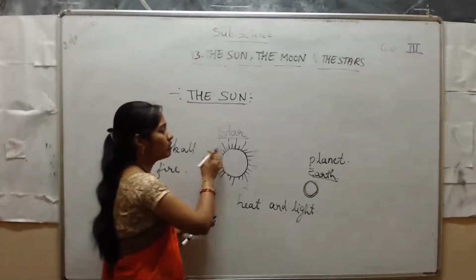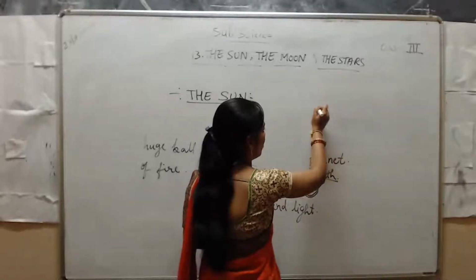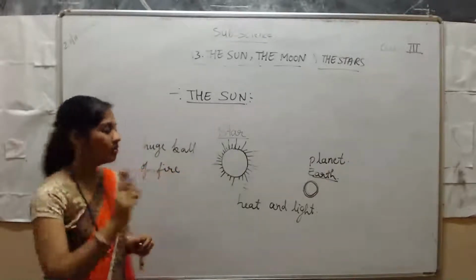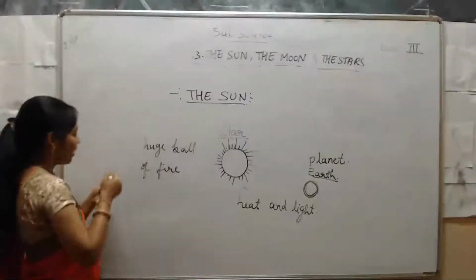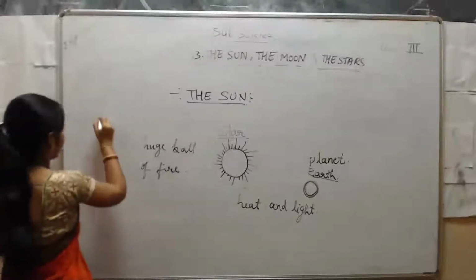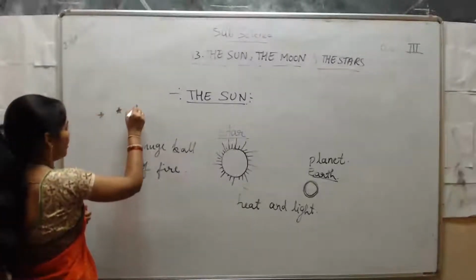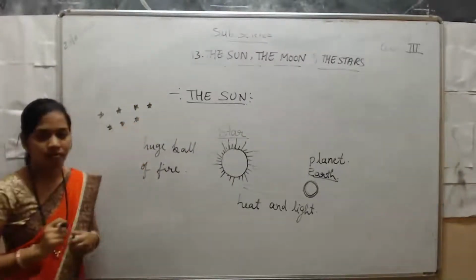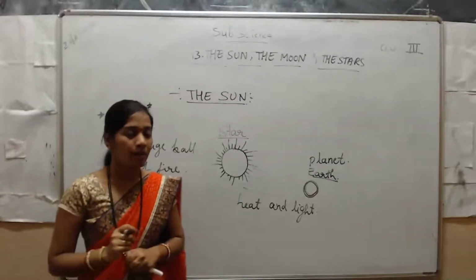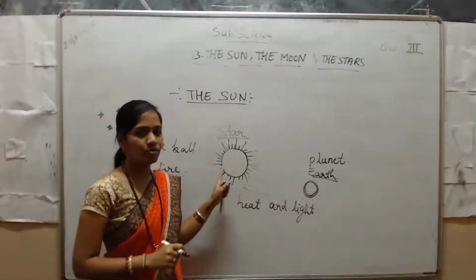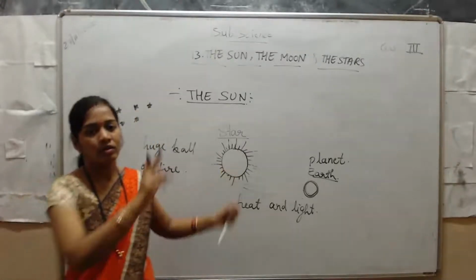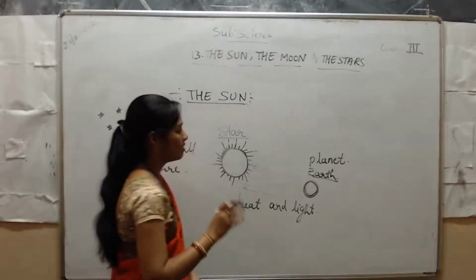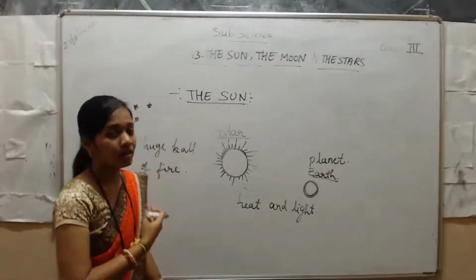Why do all the stars in the sky look small? At night time when you observe, the stars look small. Why do they look small? For example, all the stars look small from the earth at night time. But if the sun is a star, why does it look bigger? If you see the sun, its size looks like this much. The sun looks a little bigger than the other stars.